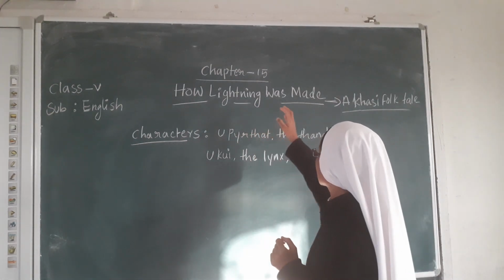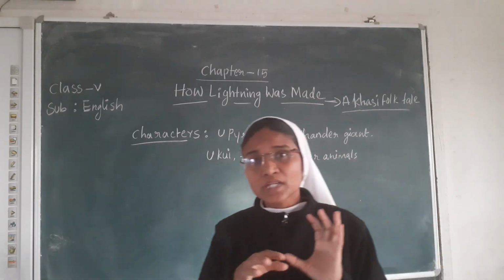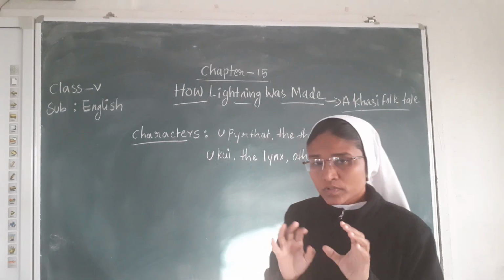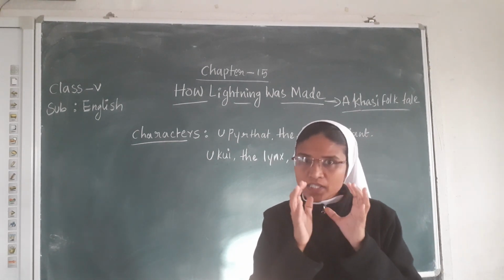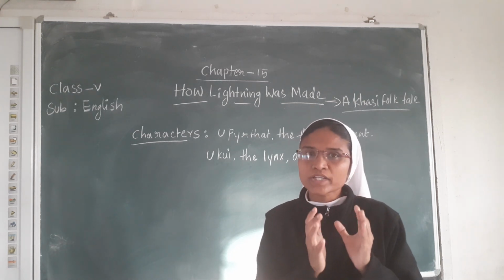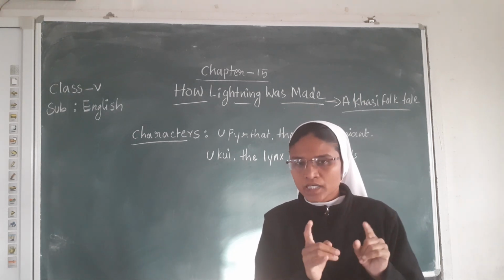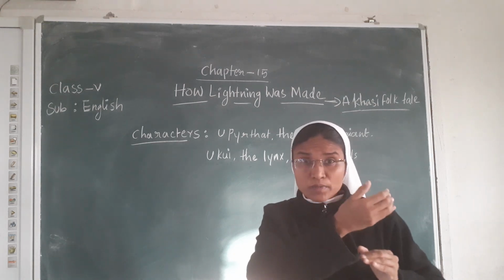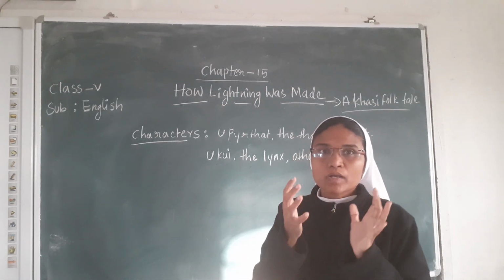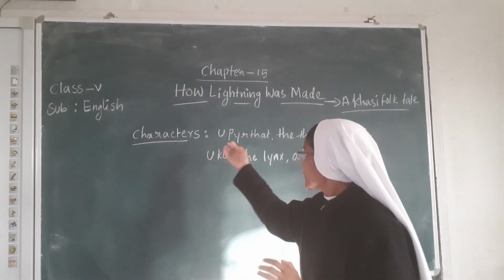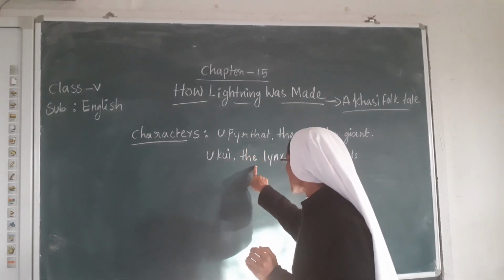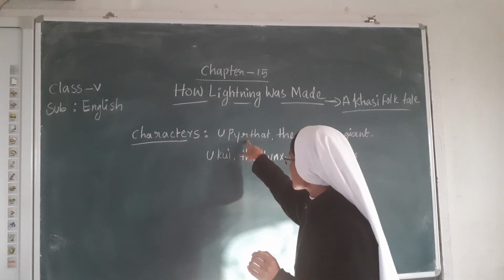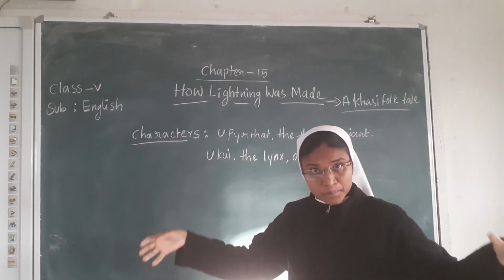Here is how lightning was made. Because of the story, now you understand this saying. It is not reality, this is only folk tales, but it is a saying of the elder people. Because of the anger of the Python, he took the sword of the Lynx, and he also had the big drum.